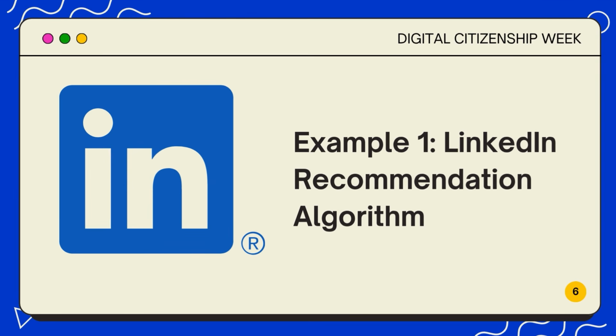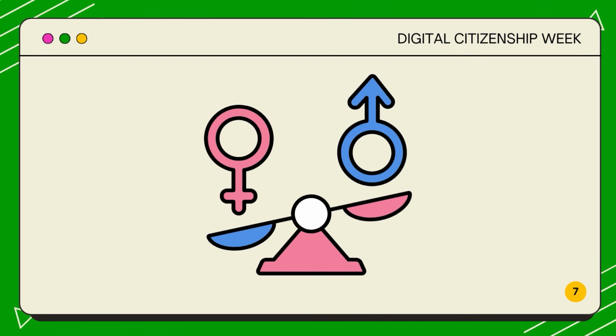LinkedIn is a network where individuals and companies can interact for employment opportunities. LinkedIn implemented an AI recommendation algorithm to match candidates to job positions. The algorithm was not ranking based on skills, but instead on how likely a person was to apply for a position. Being trained on data that showed men being more aggressive at seeking out new opportunities, the AI recommendation tool referred less women, putting them at a disadvantage.